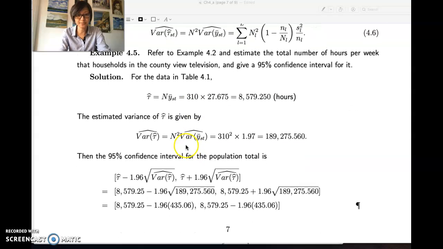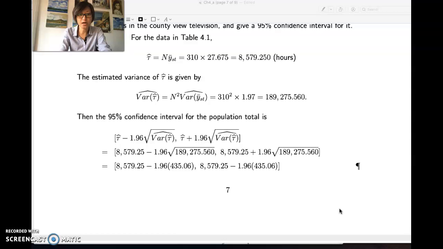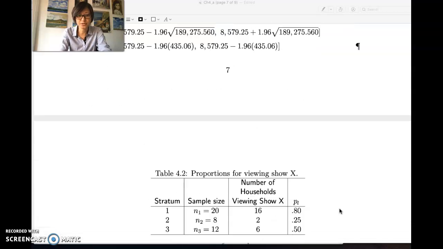And we have the estimated variance of the average, then multiplied by N square is the estimated variance for the total tau. Taking the square root, multiplying by the critical value under 95% confidence, we construct the 95% confidence interval for the population total.